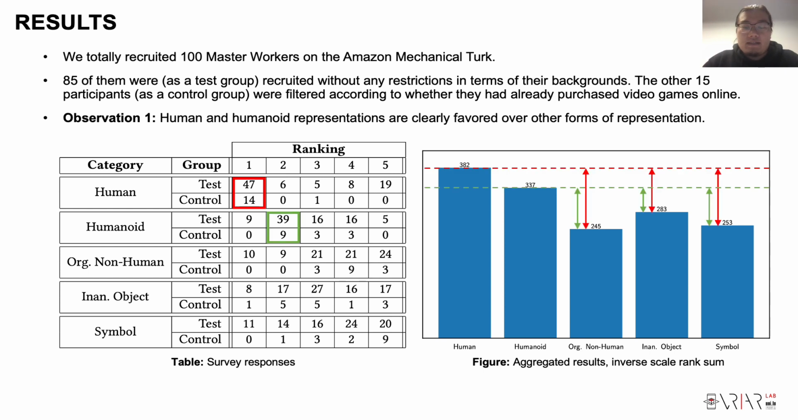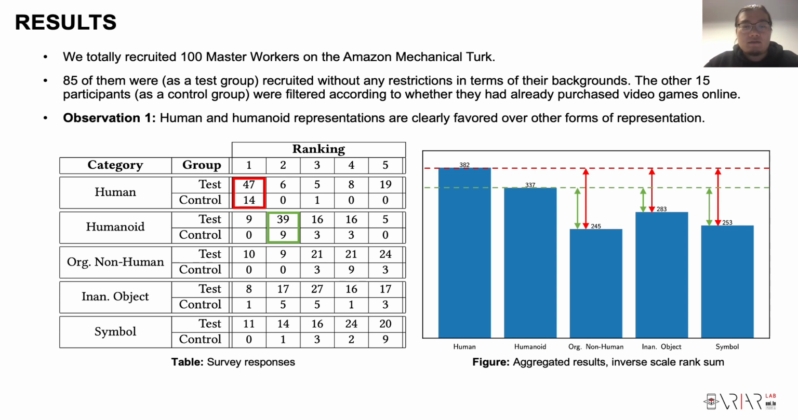According to this figure and this table, we can get our first observation, which is human and humanoid representation are clearly favored over other forms of representation. If we look at the table, we can see that the human representation is ranked as 1 for 47 times in the test group and 14 times in the control group. And a similar situation happens in the humanoid category as well.